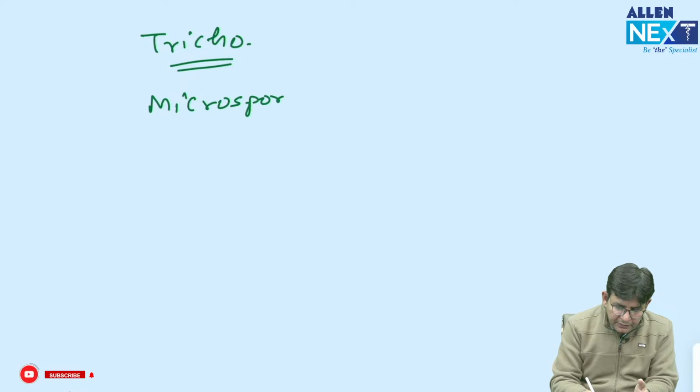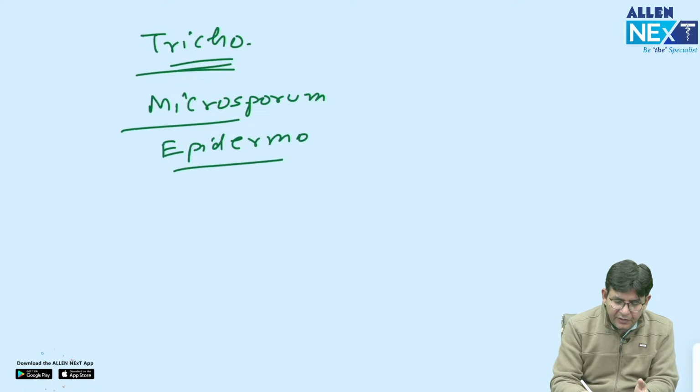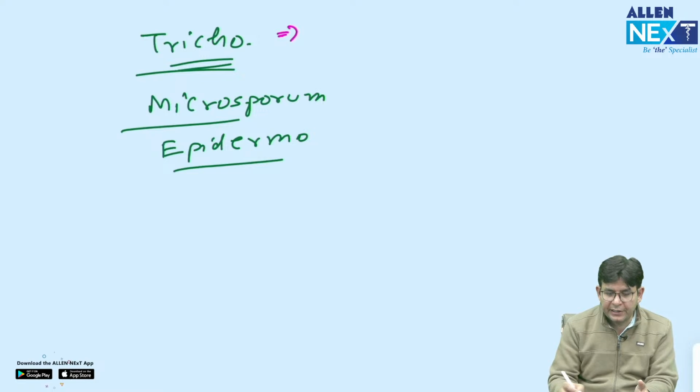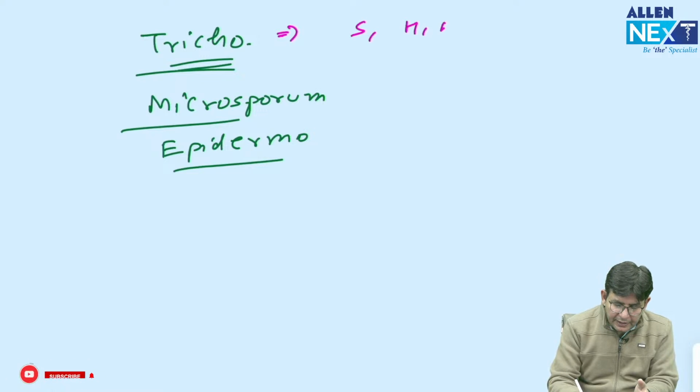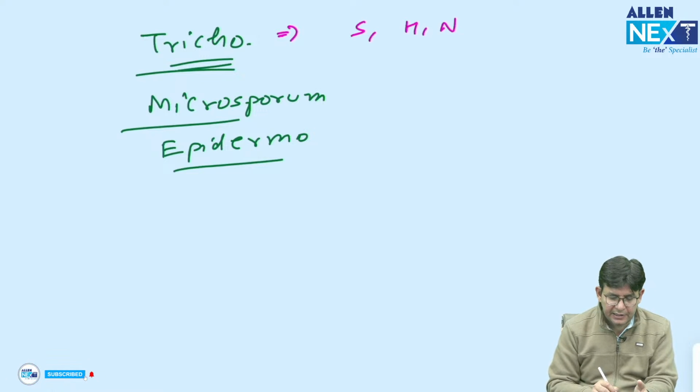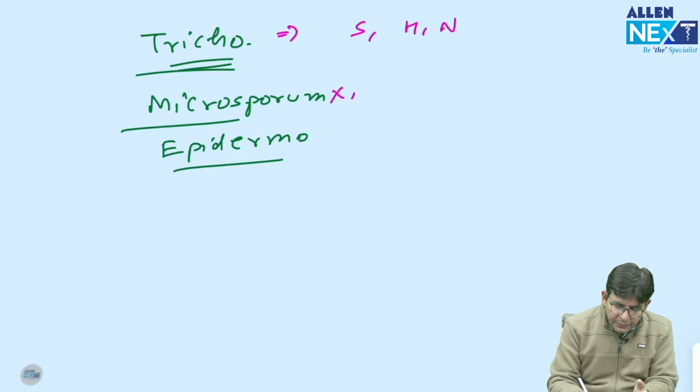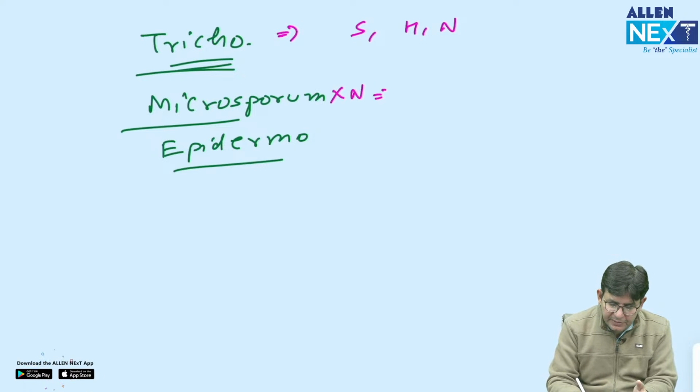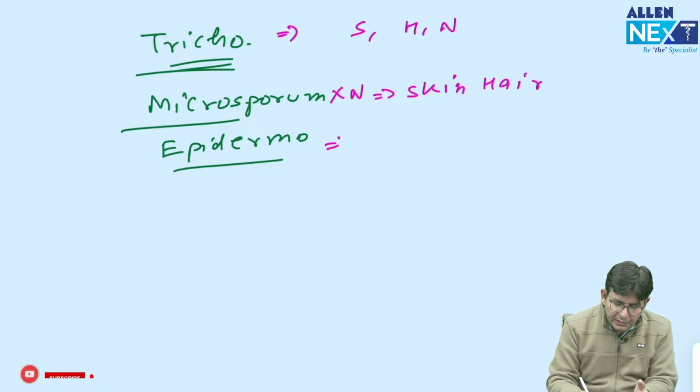Microsporum, it involves what? And there is Epidermophyton. So remember like this, tri means all the three: skin, hair and nails. Microsporum, M, does not involve N. So what is remaining? Skin and hair. Skin is common to all. Then comes the Epidermophyton, skin, and then what comes?